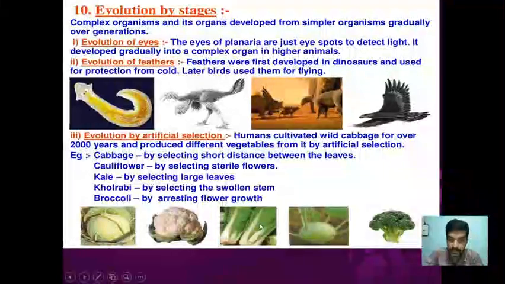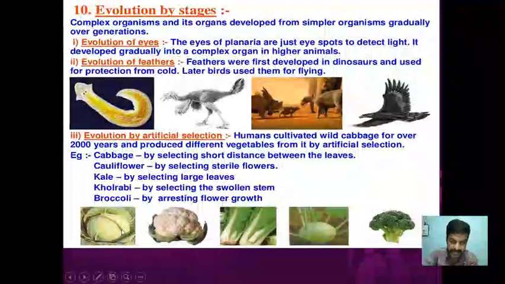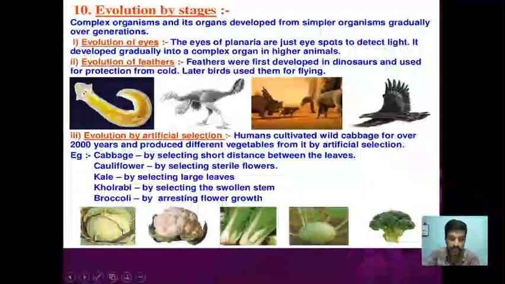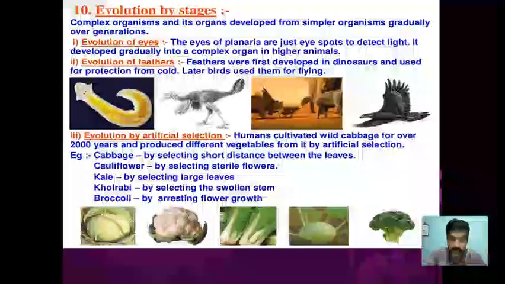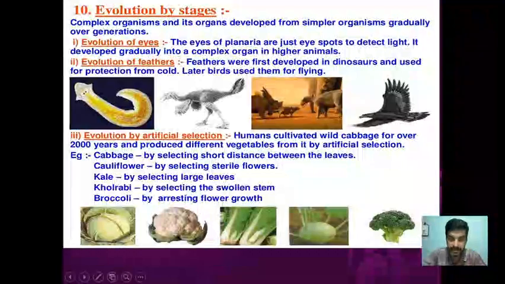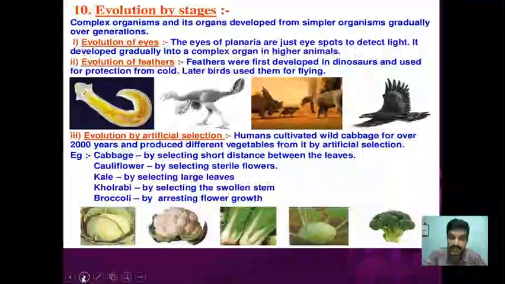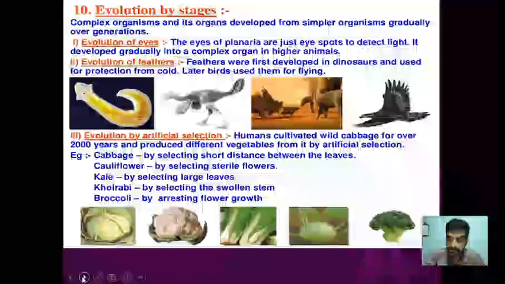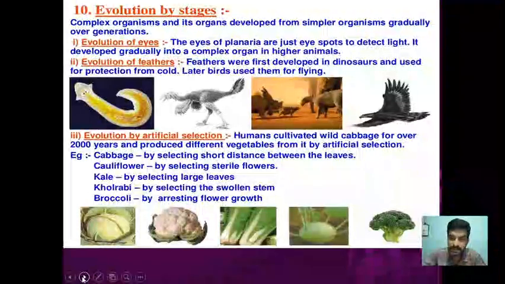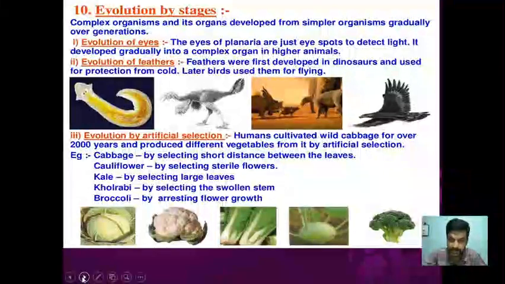So all these varieties, even red cabbage, for the color we have selected. They arose as variants in the population, and those variants are selected and bred among themselves, that is, crossed for the desirable characters. Well, who has done that? It is man who has selected. It is artificial selection. By artificial selection, even in animals we get so many hybrid varieties.